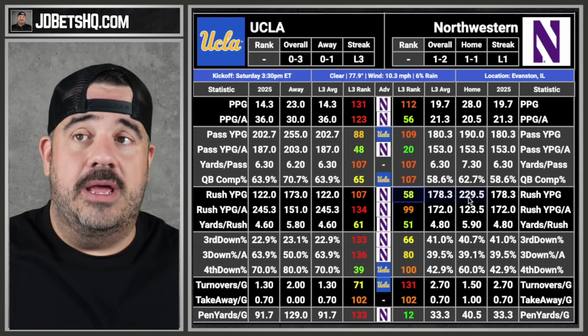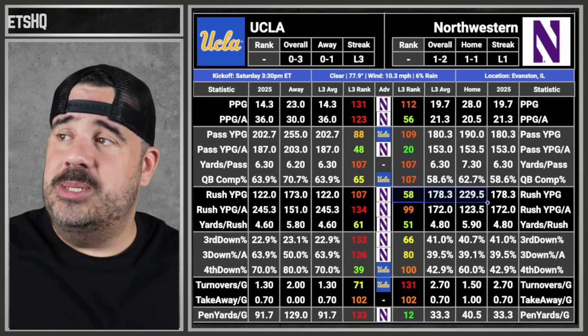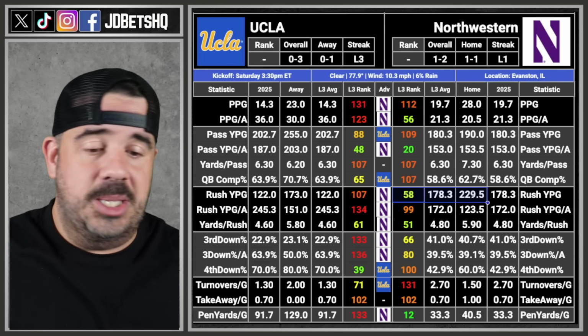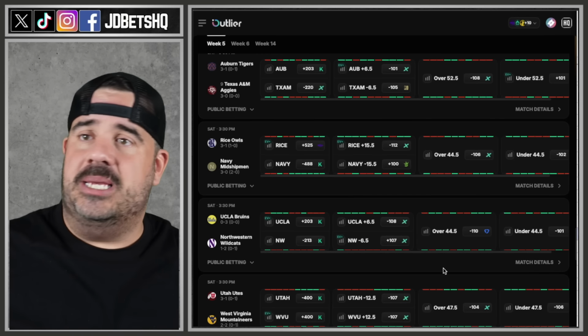Northwestern is going to run on them all day. They can run. They can't throw, but they can run. And hopefully they focus on running. Northwestern is a 6.5-point favorite at home. Not a chance I would bet this with your money, much less my money. So yeah, let's take a small break after that.